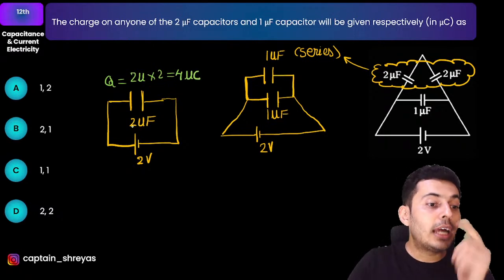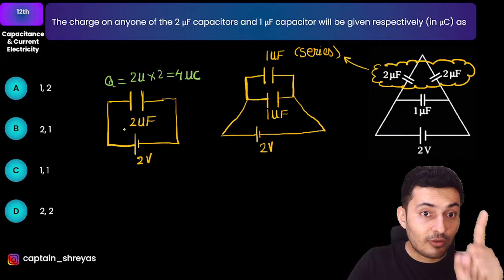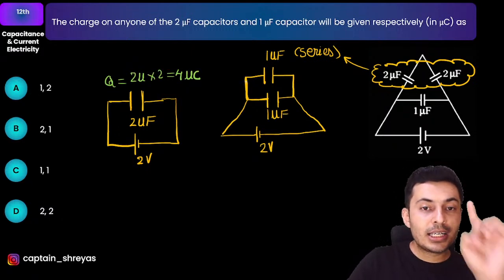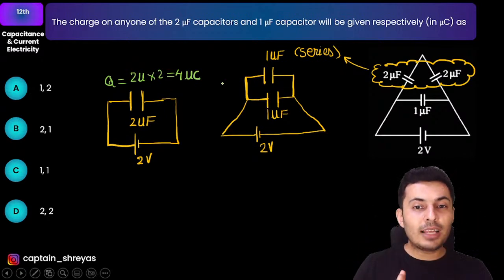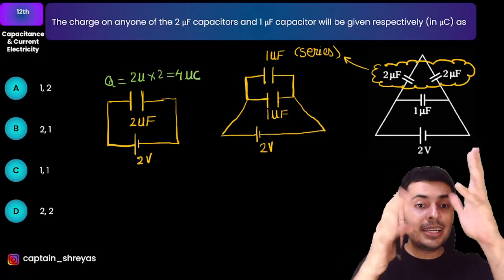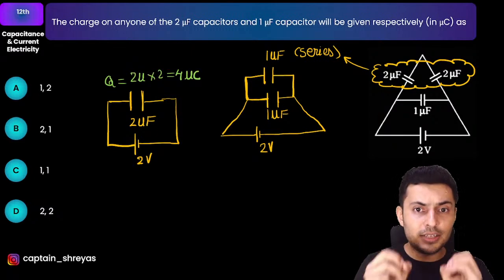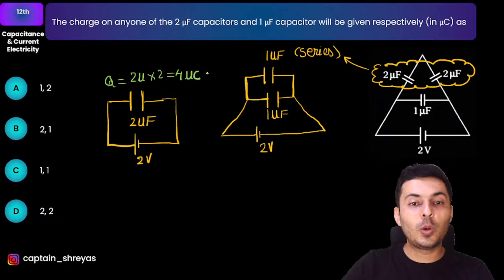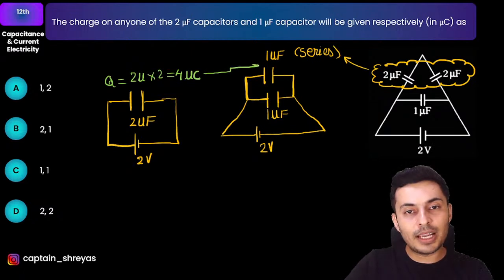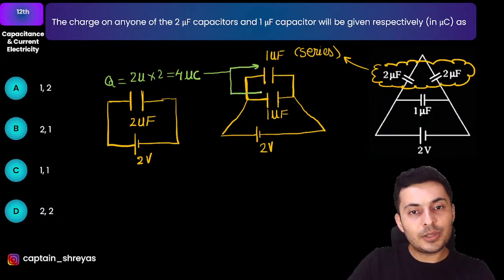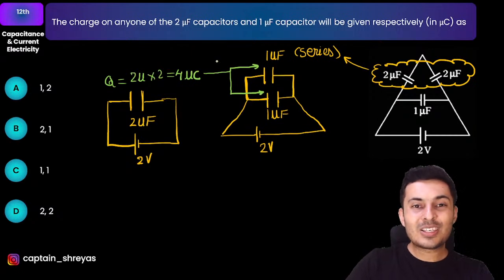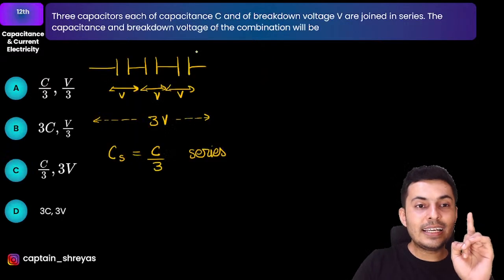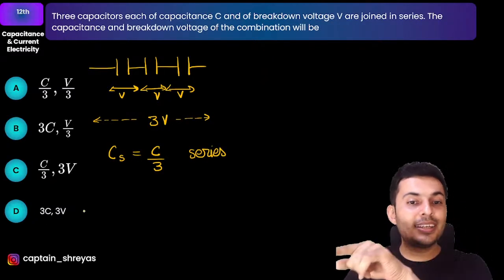Correct? Now once the charge is found on the parallel part, remember the 1 micro and 1 micro are in parallel, they will have some charges individually. Their charge when added together will give 4 micro. So technically speaking, this 4 micro is getting split into 2 of them. So in parallel circuits, the charges add. In series circuits, like you can see over here, the voltages get added.